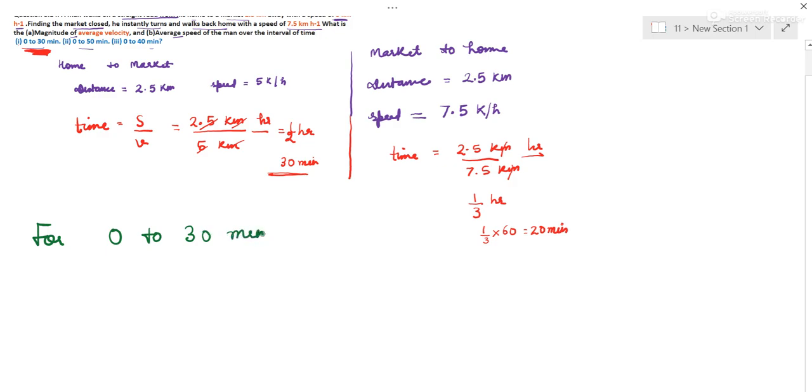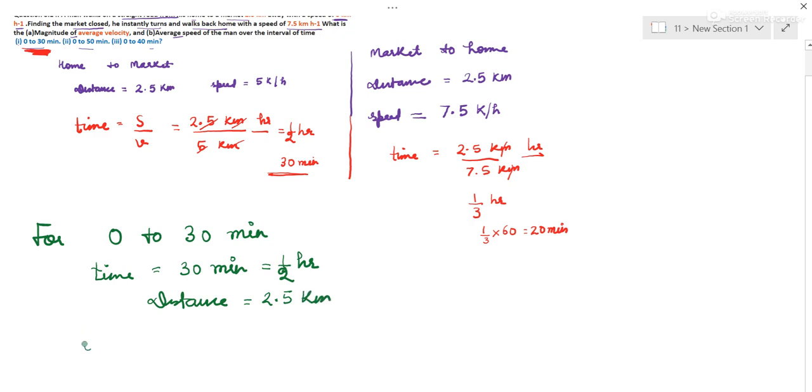So in 0 to 30 minutes, his time is 30 minutes, that is half hour. And distance is, he could only reach up to the market in that. So distance is this.